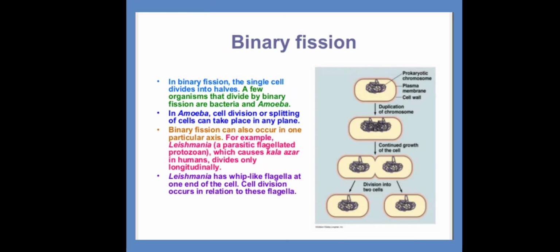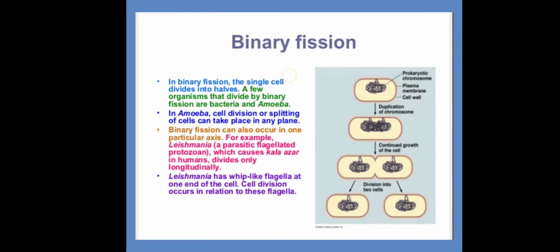In amoeba, cell division or splitting of cells can take place in any plane. In others, it occurs in only one particular axis. For example, leishmania, which causes kala-azar ulcer in humans, divides longitudinally.